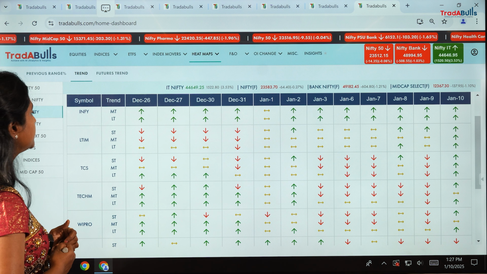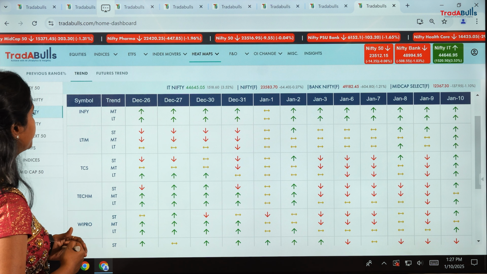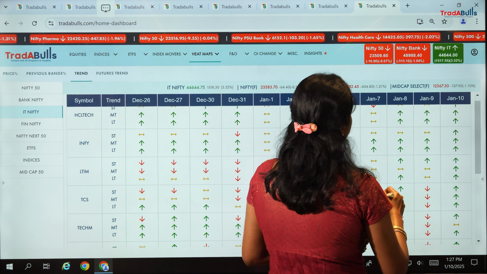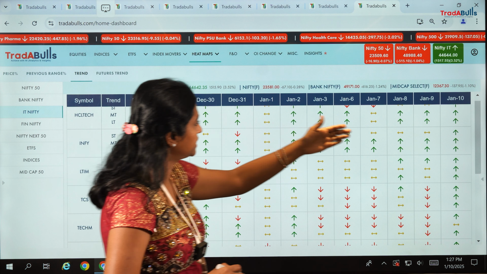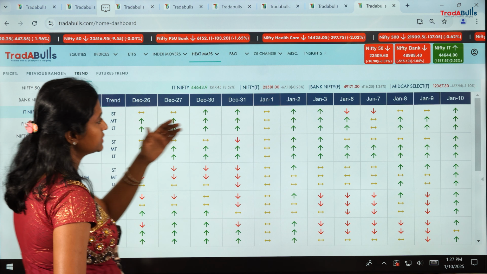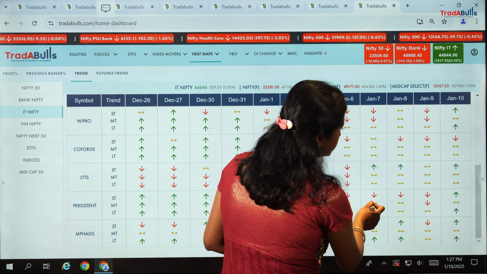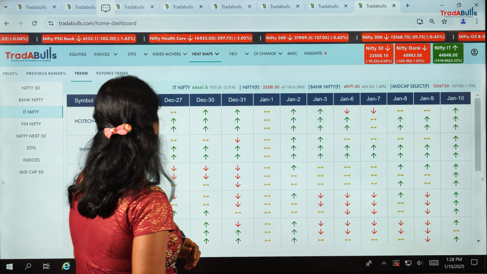And let's see what other counters are showing an uptrend today. LTIM is also showing all three terms as uptrend, and even Infosys is showing an uptrend, and HCL Tech is also showing an uptrend. So I think these are the 4 stocks which have been showing an uptrend.